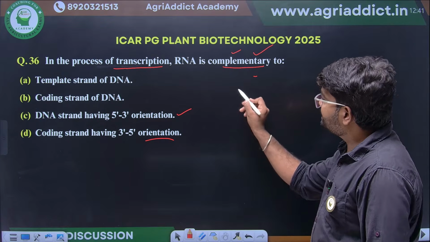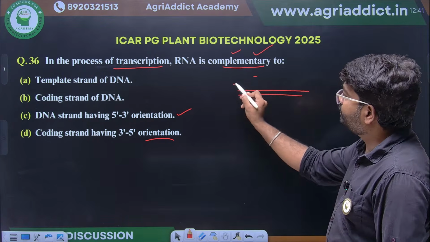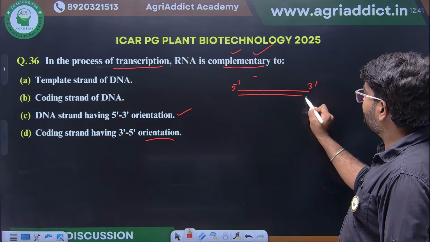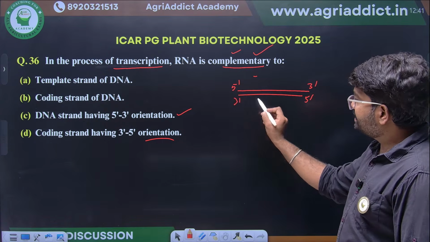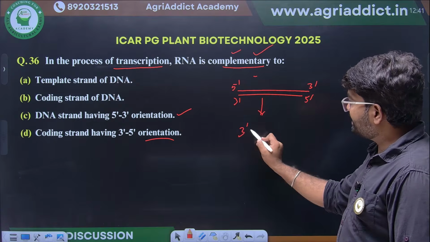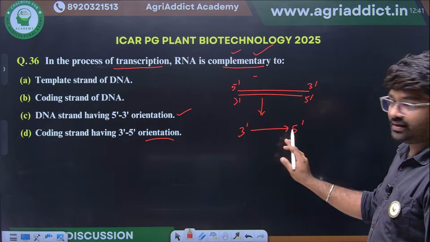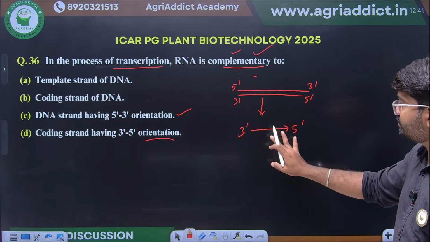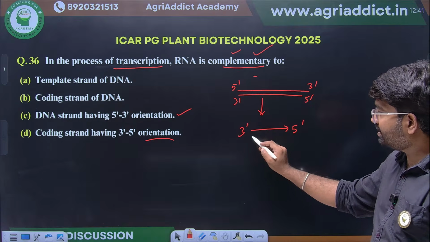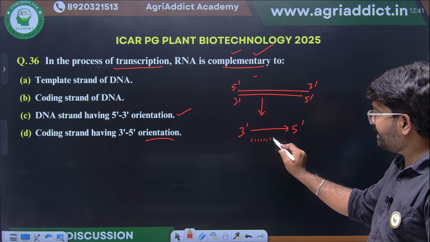See, this is the double strand of DNA. 5' to 3' will be there. Then 3' to 5' will be there. This 3' to 5' will always act as a template for transcription. So, by using this template, the complementary nucleotides will be added here.